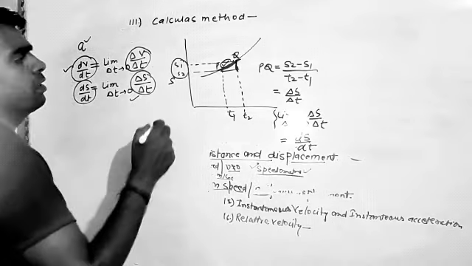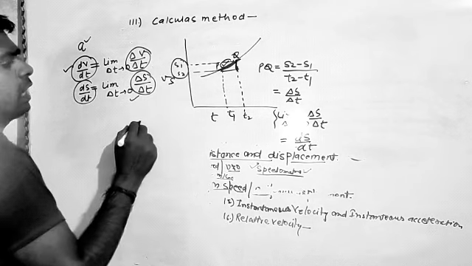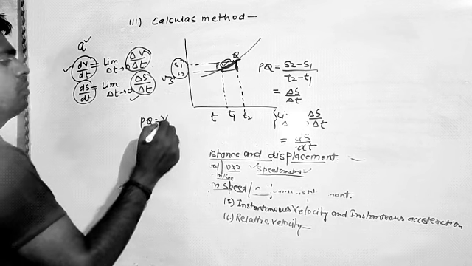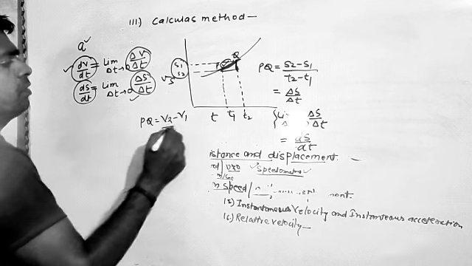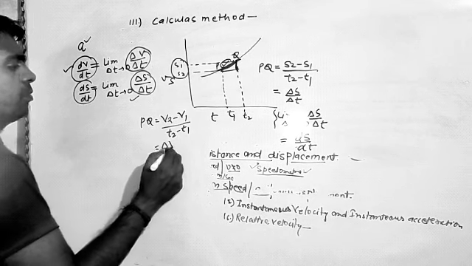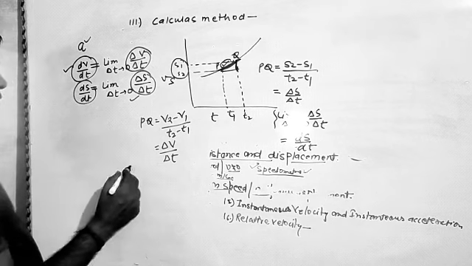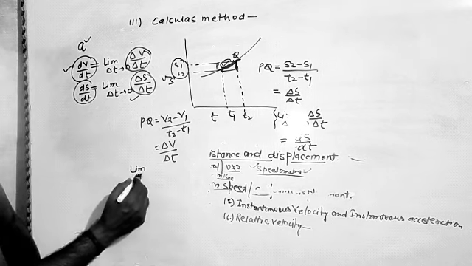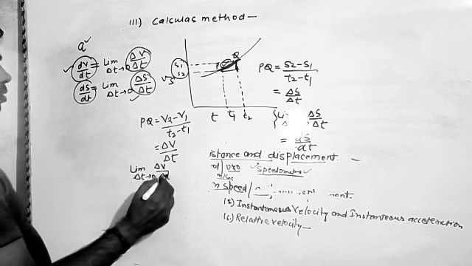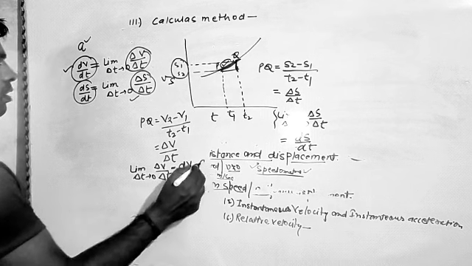In the same way, if we choose the velocity time graph, we calculate the slope PQ equal to V2 minus V1 upon T2 minus T1, and it will become delta V upon delta T. And when we take the limiting value, we get the instantaneous acceleration.